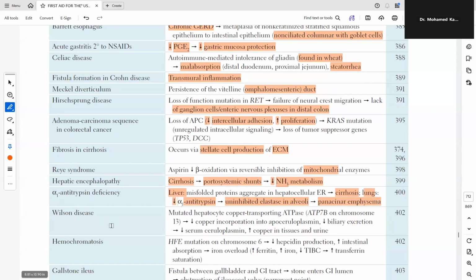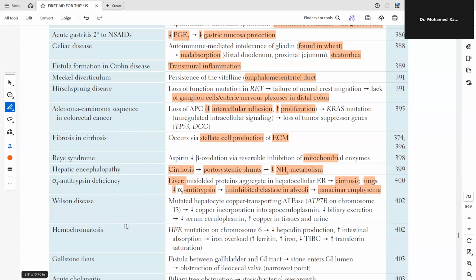Okay. Wilson disease: mutated hepatocyte copper-transporting ATPase, ATP7B on chromosome 13, leads to reduced copper incorporation into apoceruloplasmin, reduced biliary excretion, reduced serum ceruloplasmin, increased copper in tissue and urine.